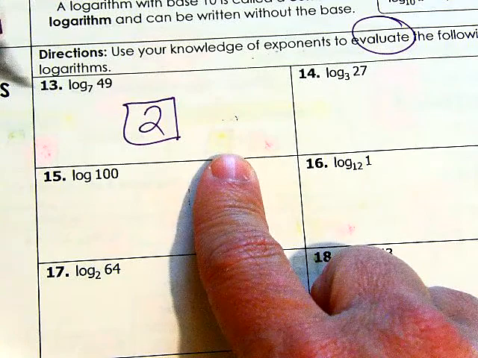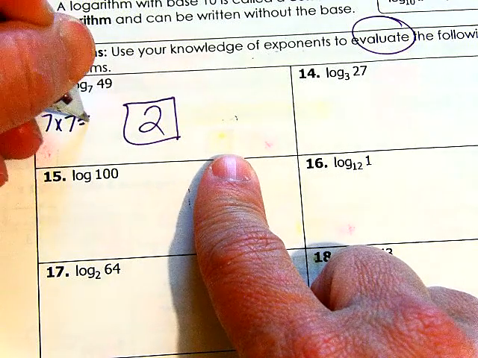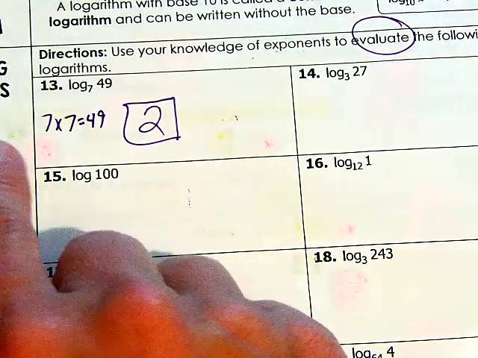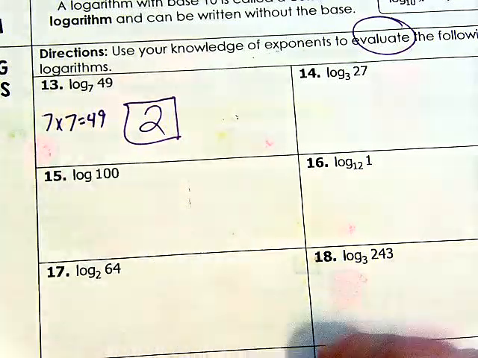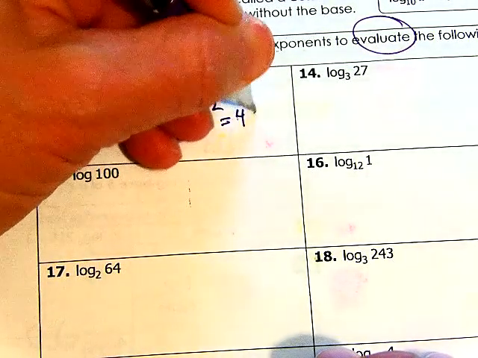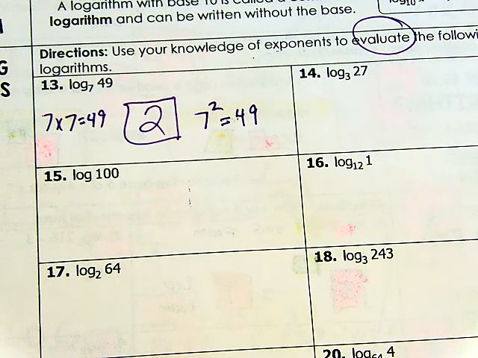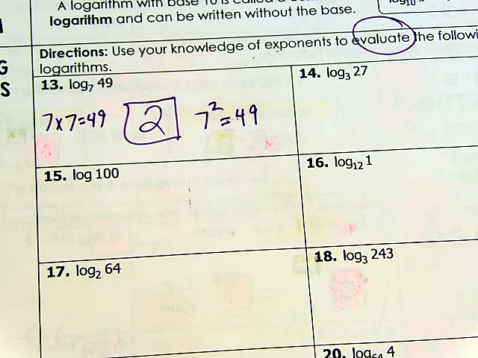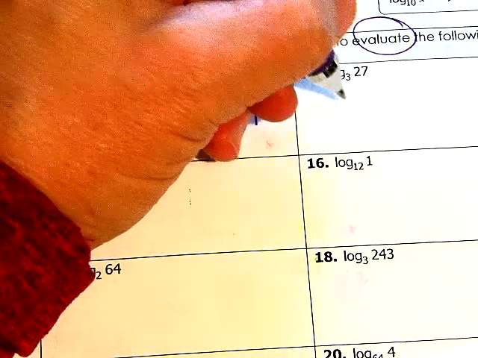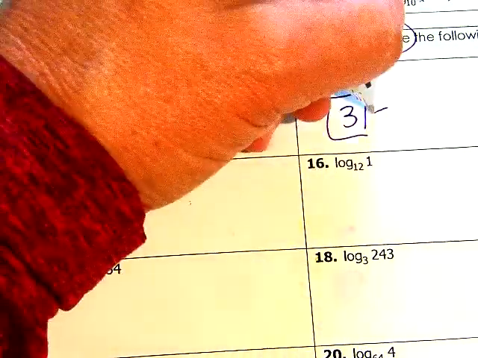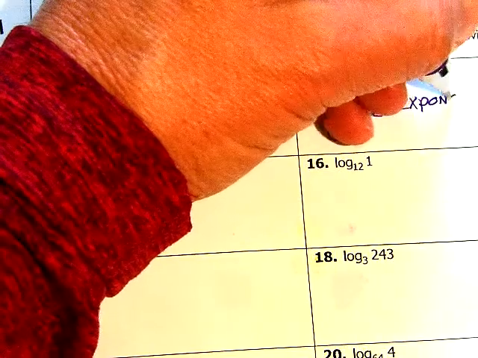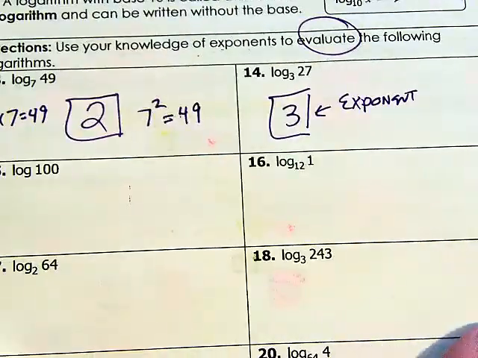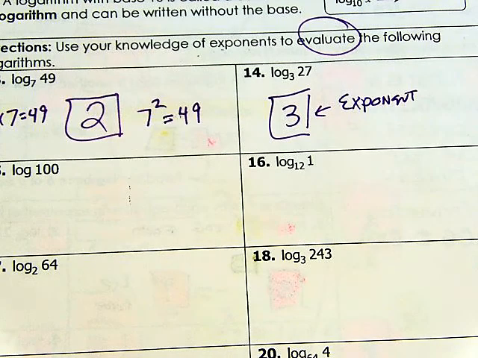Why is it 2? Because 7 times 7 equals 49. How many 7s did we use? We used 1, 2. That's one way to look at it. Or 7 squared equals 49. So the reason it's 2 is because it takes 2 7s to get to 49. Don't tell me the answer is 7. Oh, 7 times 7 is 49, so the answer is 7. No, it's how many 7s did you use? Okay. We already did 14. We said the answer was 3 because the exponent of the exponential equation would have to be 3. 3 to the third is 27.